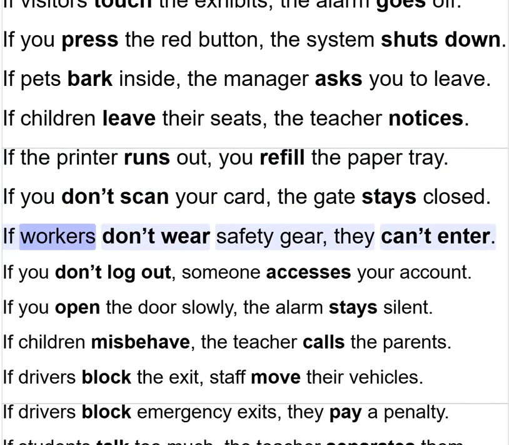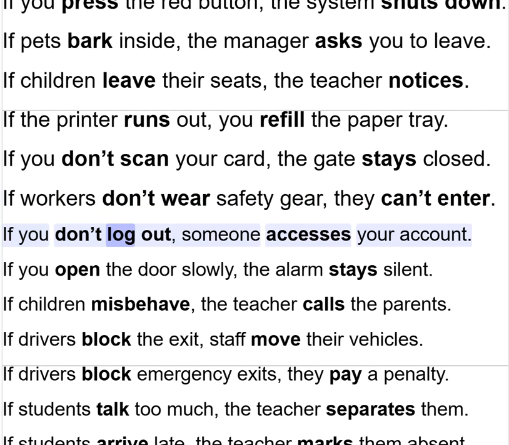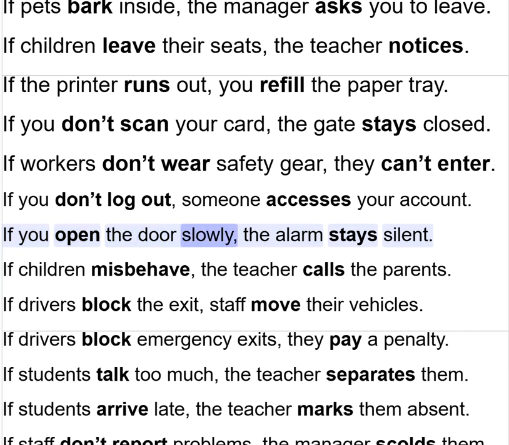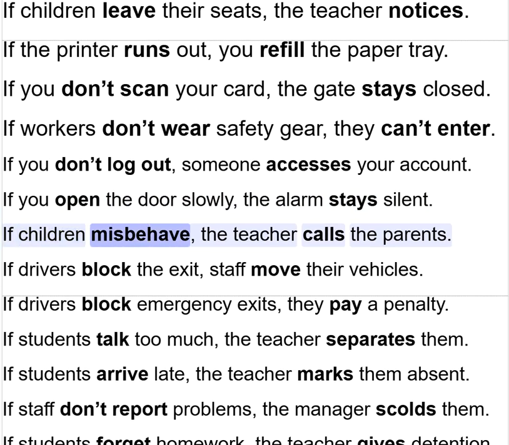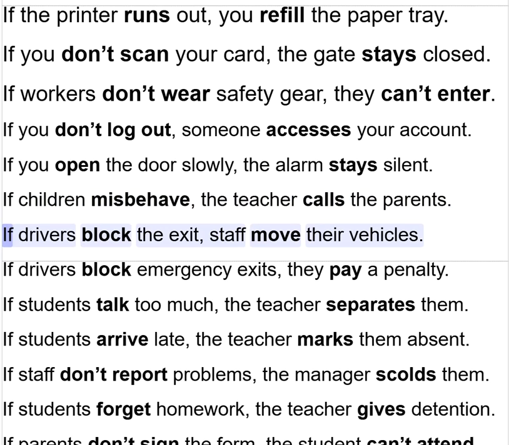If workers don't wear safety gear, they can't enter. If you don't log out, someone accesses your account. If you open the door slowly, the alarm stays silent. If children misbehave, the teacher calls the parents. If drivers block the exit, staff move their vehicles.